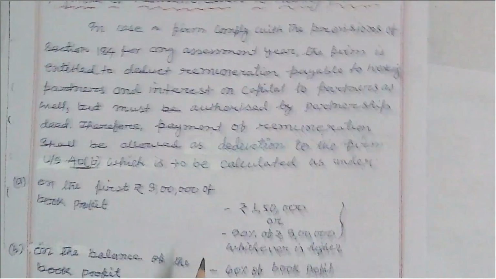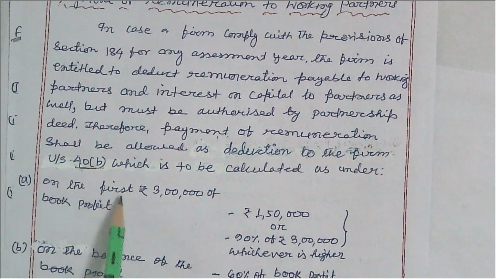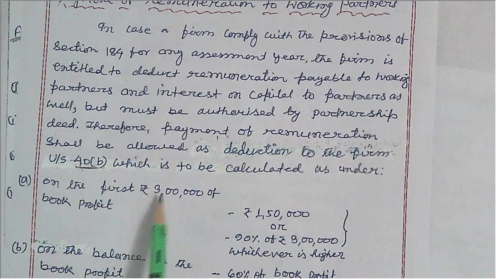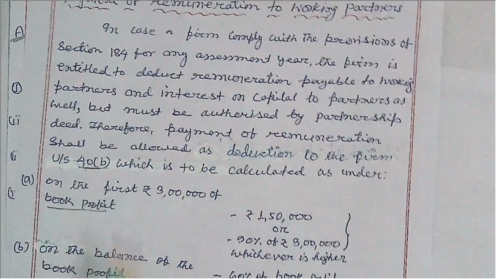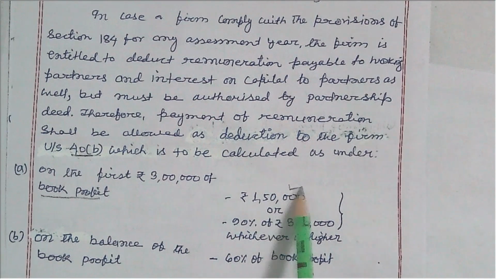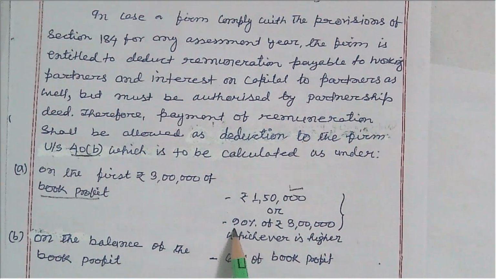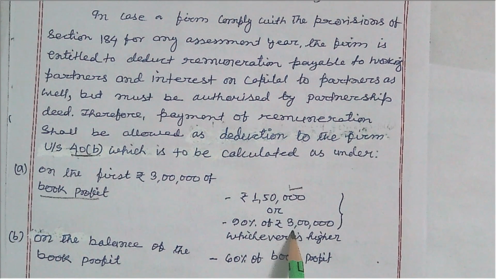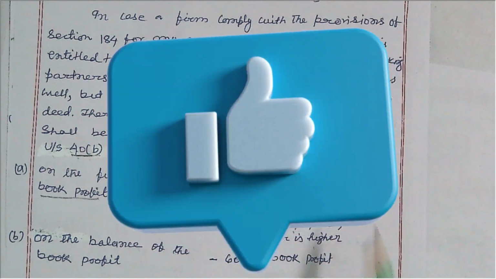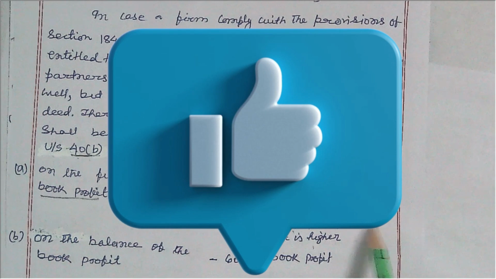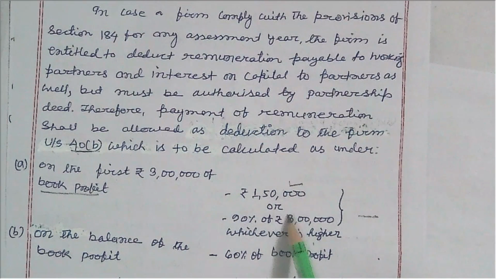Here are the rules provided. On the first rupees 3 lakh of book profit, it is rupees 1,50,000 or 90% of the book profit, whichever is higher. This amount will appear here, the greater amount.